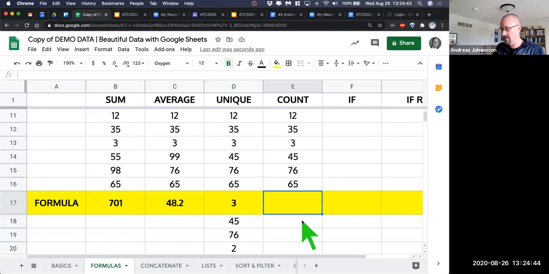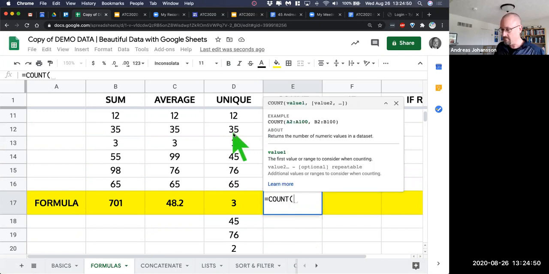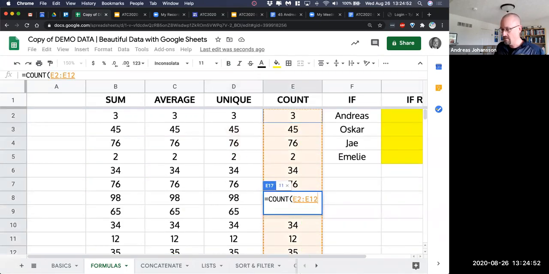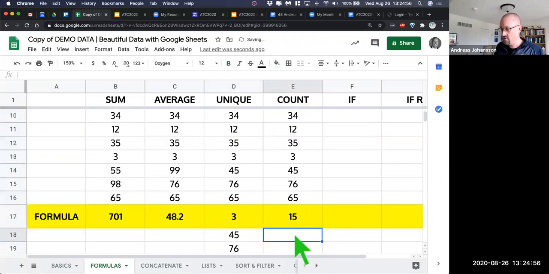And then count can do the same thing. Counting will just count how many values you have in a range. It's hard to scroll when we have small type. So the count formula just says how many values do we have, and we have 15. It doesn't add anything up, it just says how many values we have. For example, I have a bunch of t-shirt orders: how many larges do we need, how many smalls do we need, it'll do that for you.